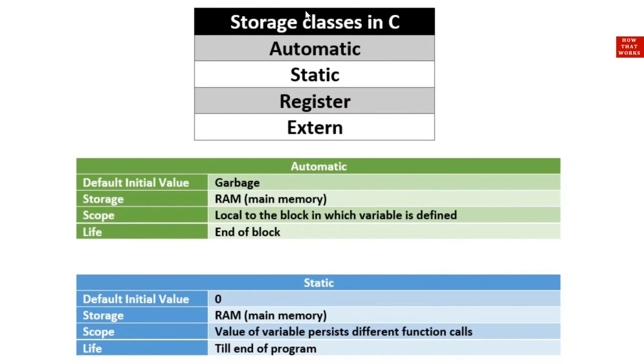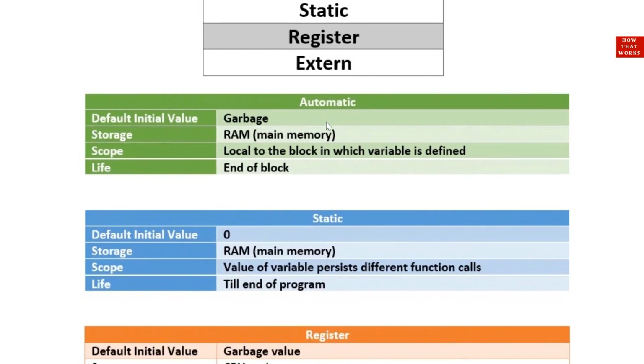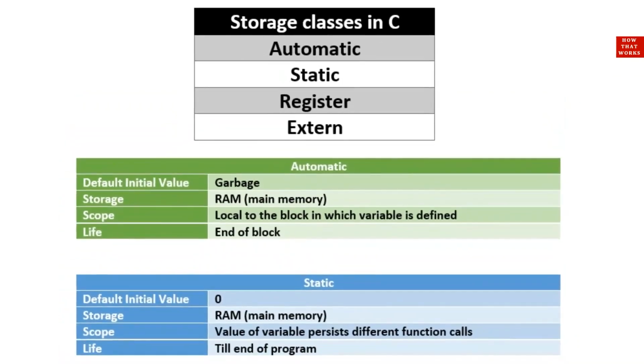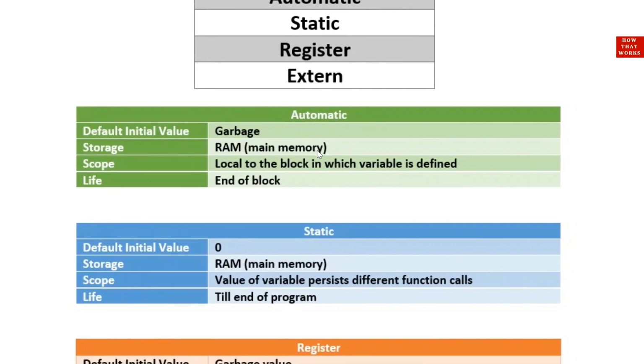And all of these storage classes possess some properties. So we will discuss their properties one by one. First of all, automatic storage class. Whenever we declare a variable, it is basically in automatic storage class. For declaring other storage classes, we need to mention their keywords like static, register, or extern. But in case of automatic, the variable is by default in automatic storage class, and its properties are: